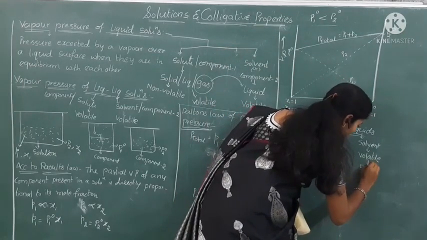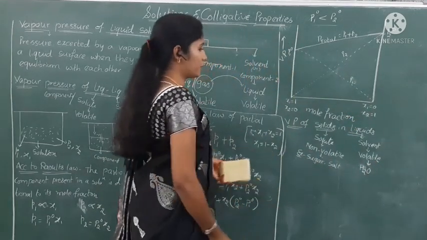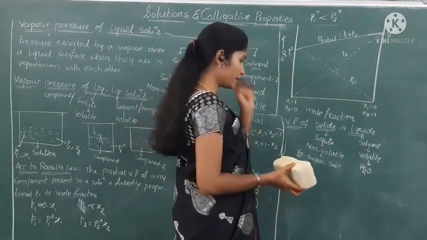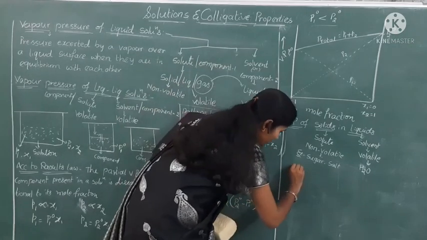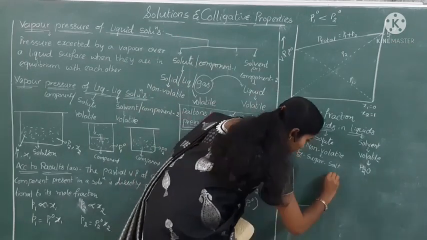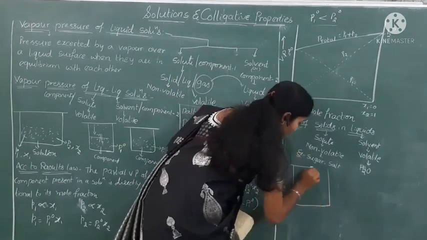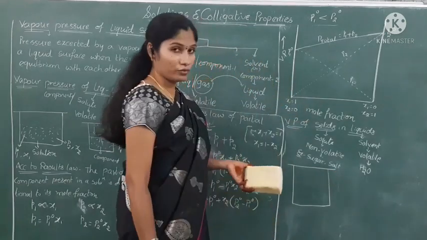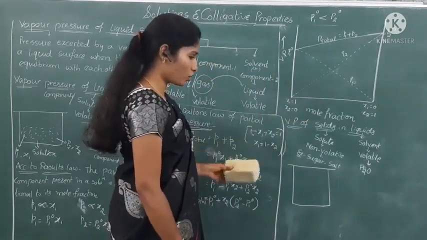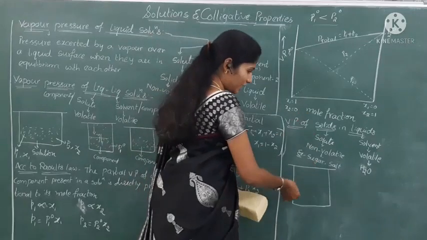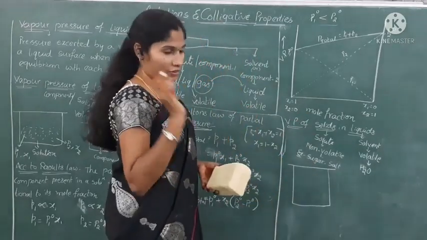You know very well about water, no? So water is a volatile substance. Okay now. So here, first take a container, and that means here I take a closed container which contains pure solvent first.